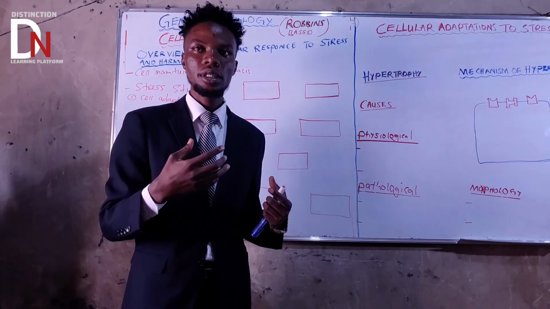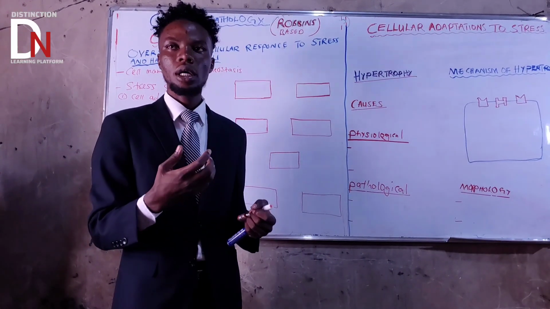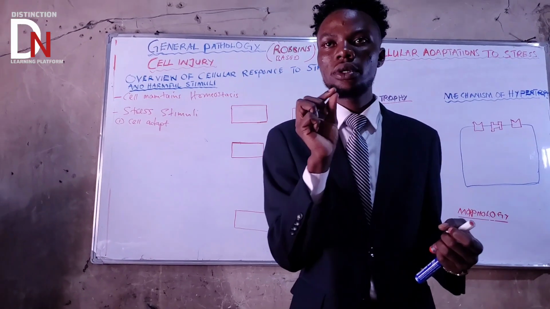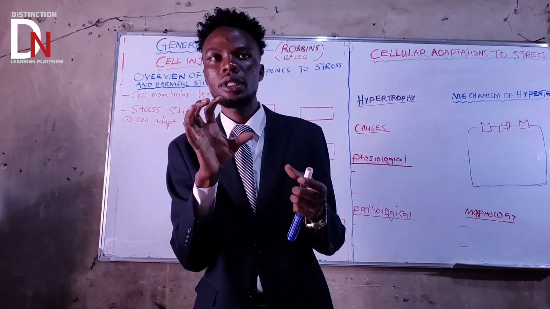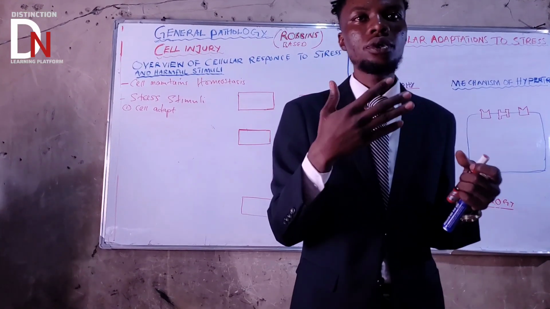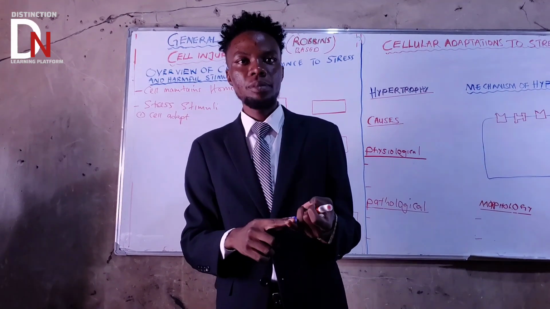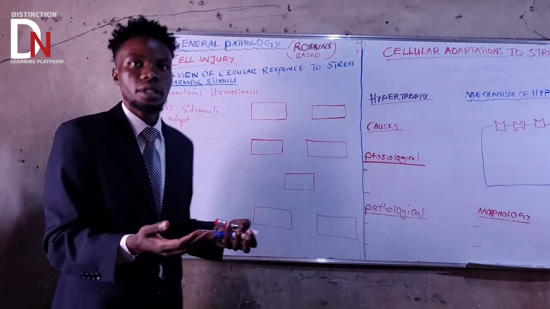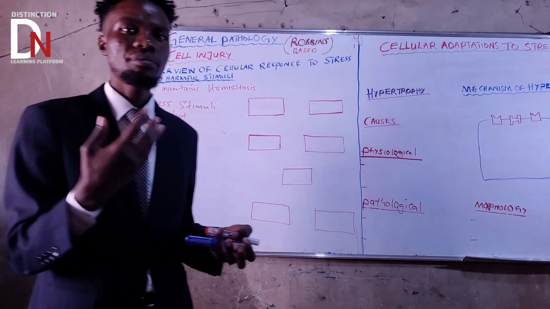Maybe if someone is doing some exercise, maybe someone running. Those normal activities are going to start stressing the cell. Stressing the cell can make a cell respond in different ways. Maybe it's going to get large, which is hypertrophy. It's going to get small, maybe that is atrophy. Maybe it's going to start dividing to become many, that is hyperplasia.